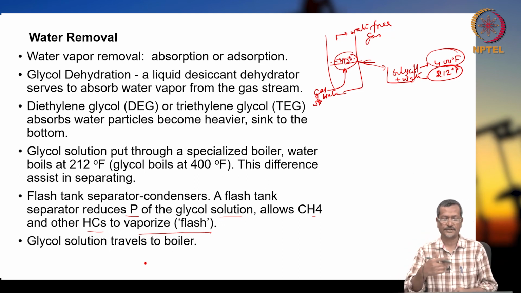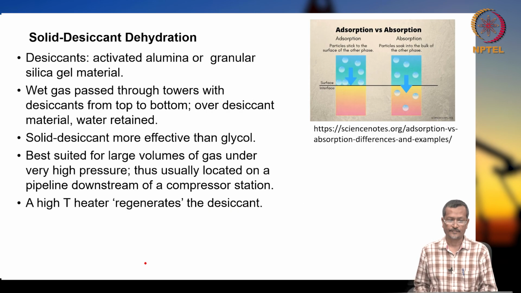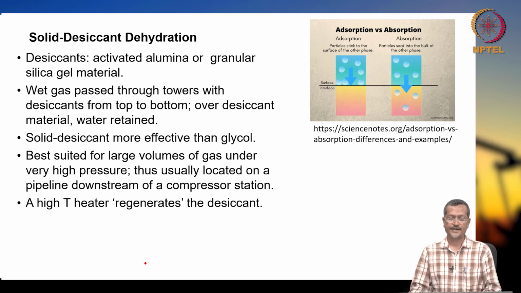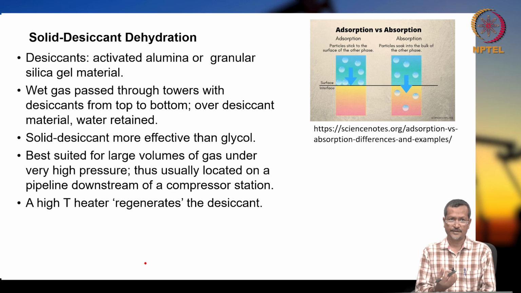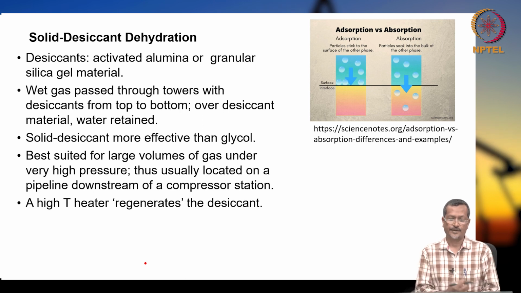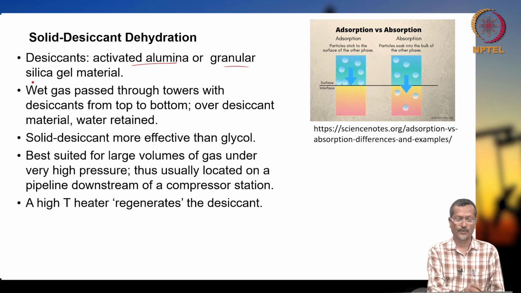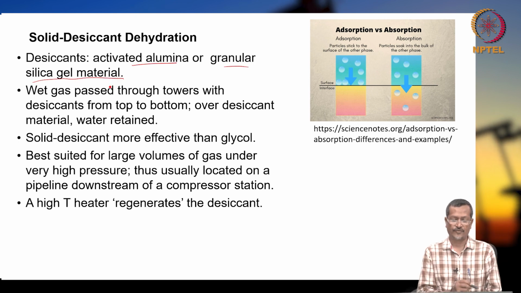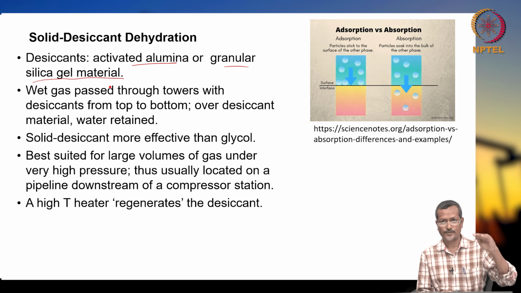Later we will discuss dehydration with glycol in detail. Now, solid desiccant dehydration. That was liquid: when you use glycol, it is a liquid dehydrant and water is absorbed in the liquid. But if you have a solid, like activated alumina or granular silica gel material, and you pass the gas over it, the water molecules will be adsorbed.